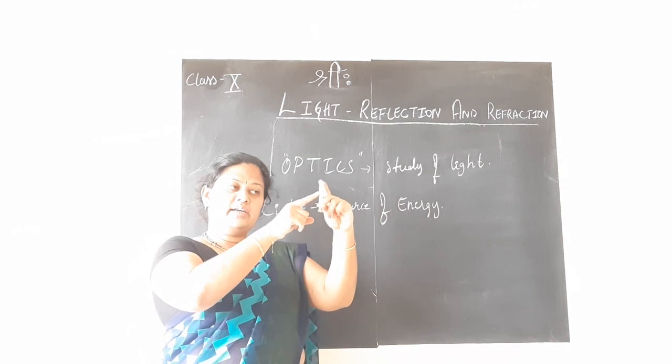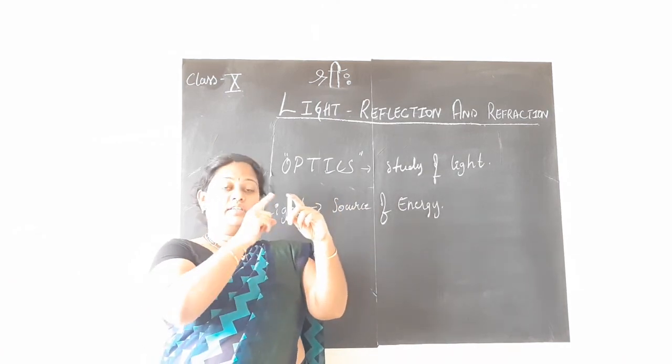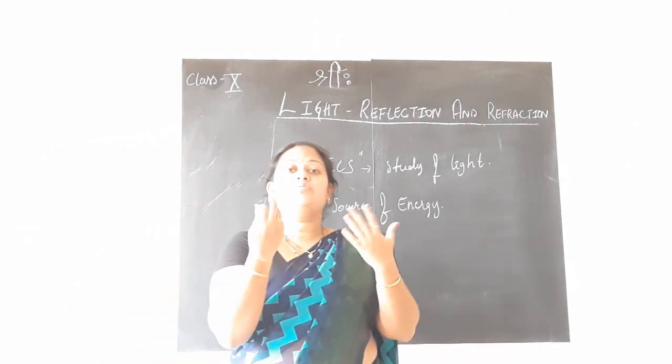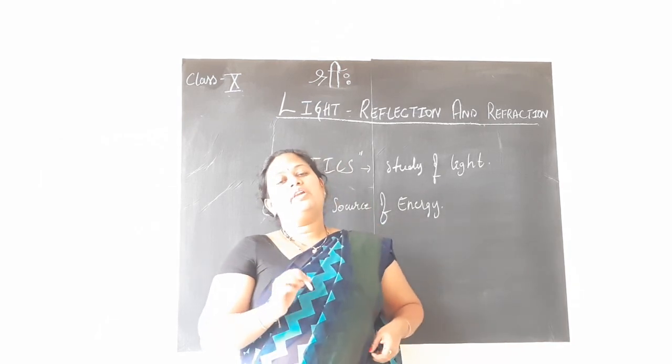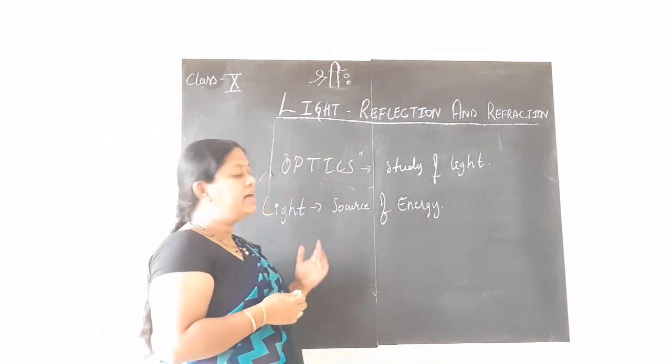That light will reflect back onto my eyes, which is enabling me to see and recognize this as a piece of chalk. So light is a very important source of energy.